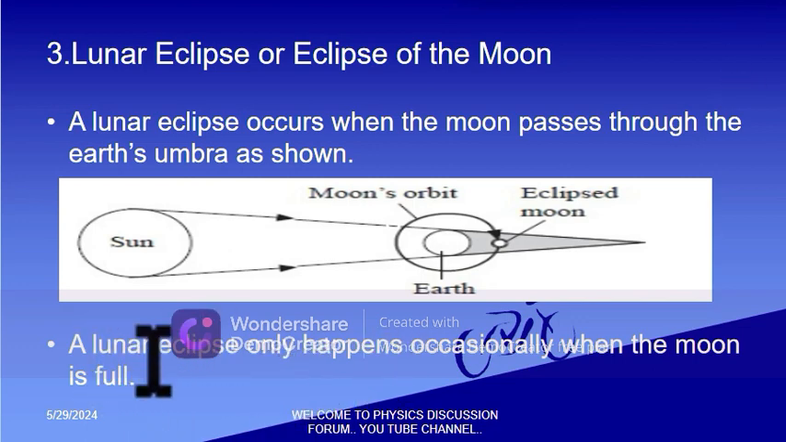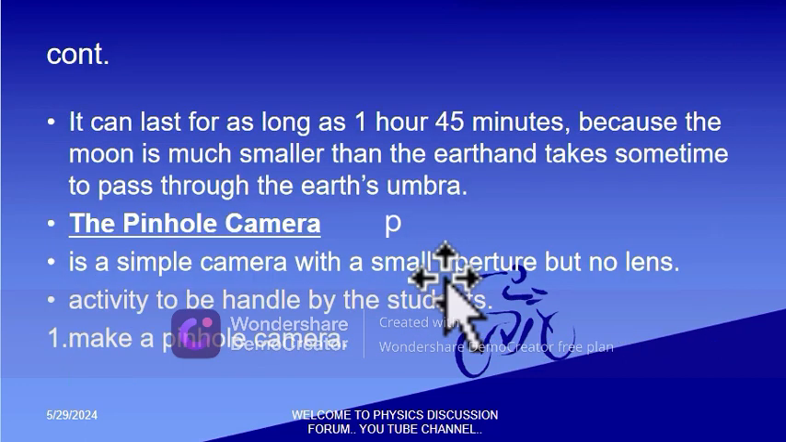So lunar eclipse, we find that it happens occasionally when the moon is full. So that is when it happens. The moon must be full. So that is the condition. Because the moon is small, it takes some time to pass through the earth's shadow. So the time it takes to pass through is 1 hour 45 minutes.